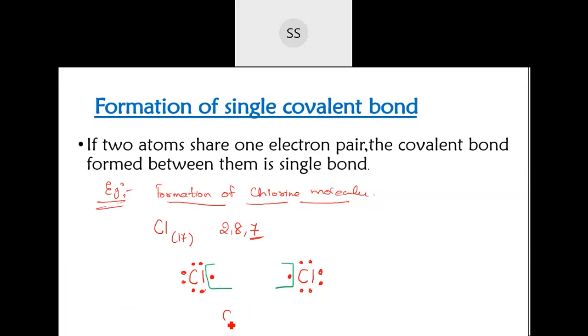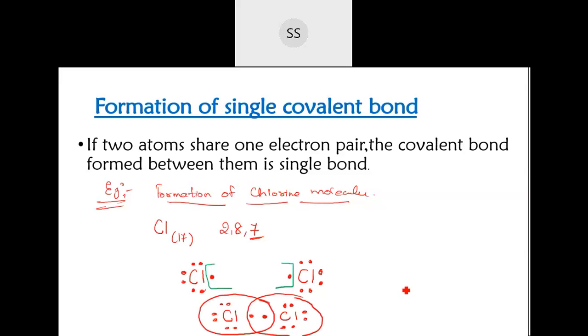The shared one I will put here in the center. The unshared ones you keep as they are. So here 6 are there on one chlorine atom, and again 6 on the other chlorine atom. Along with the shared ones, you have to circle like this, and then again over here also we will circle it along with them. Now 2 electrons are shared.